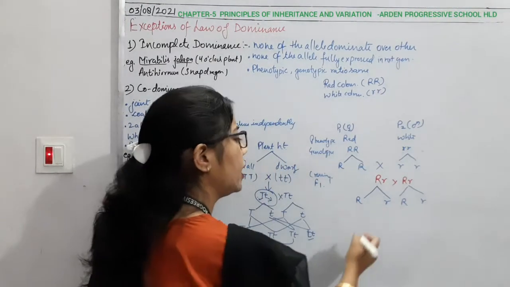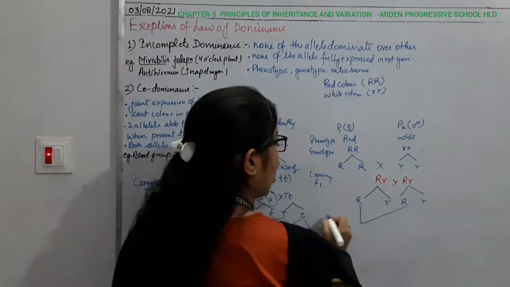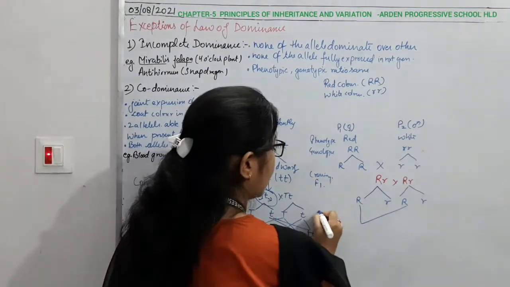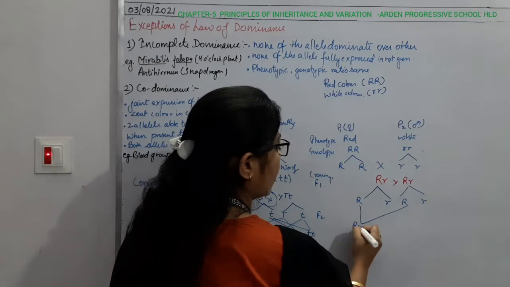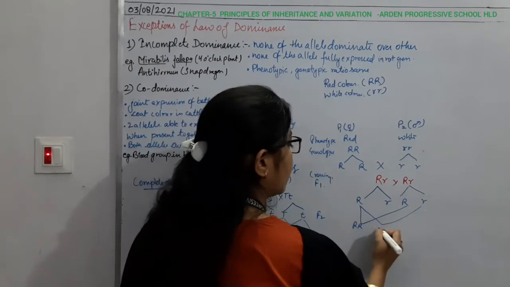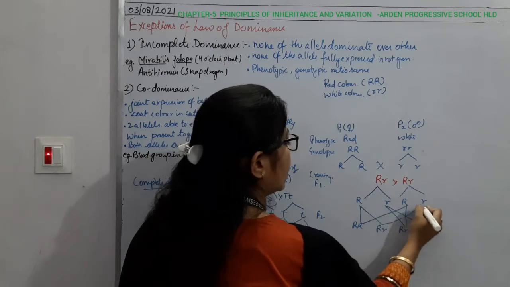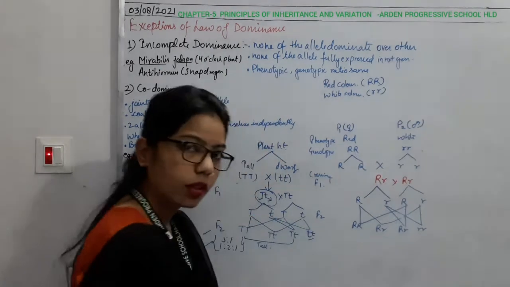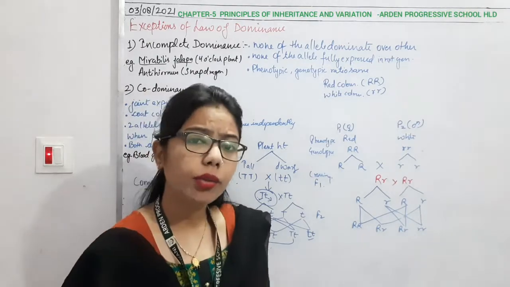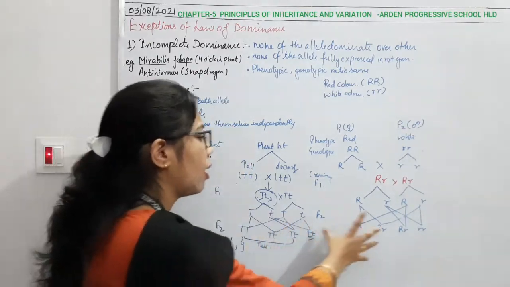Now if you make the cross combination in the F2 generation, you get RR, Rr, Rr, and rr. So you can conclude the thing is somehow the same.